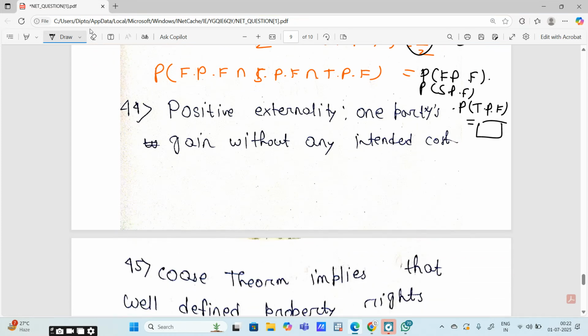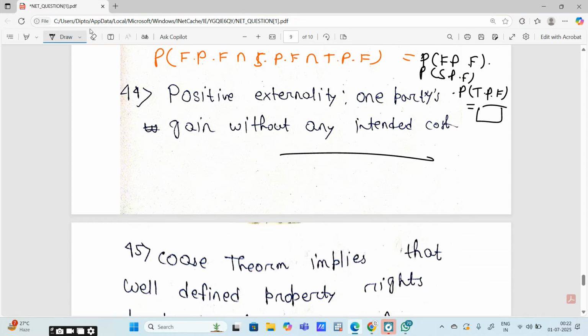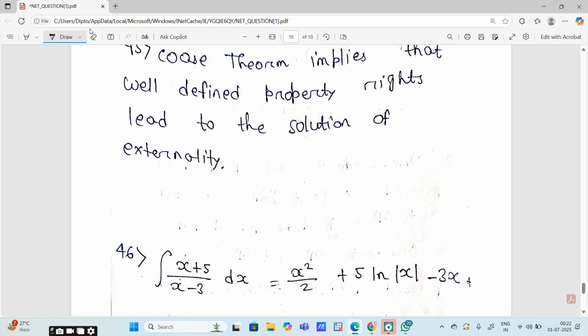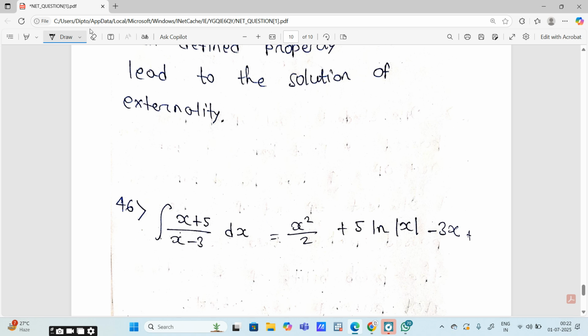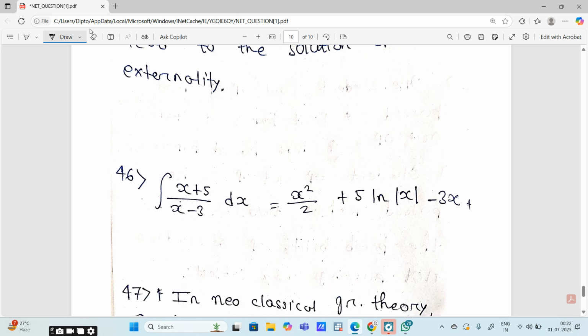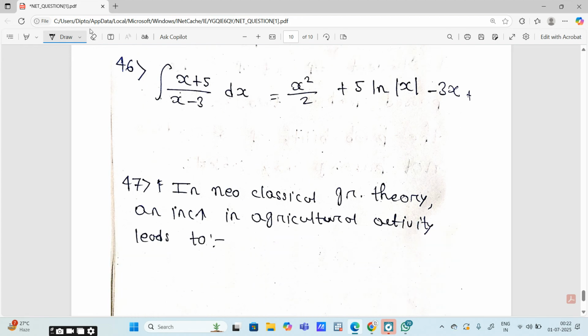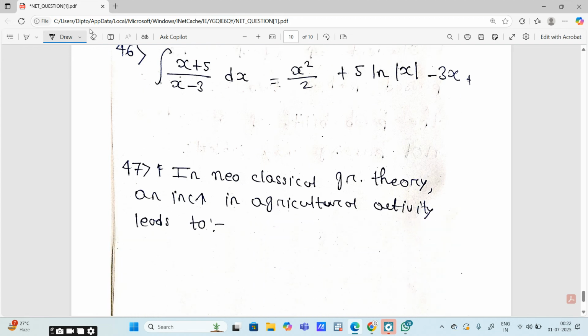Positive externality means one party is gained without any intended cost. Coase theorem implies that if well-defined property rights are given, then negative externality, or any kind of externality, can be dealt with. Integration of (x plus 5) by (x minus 3) is basically x square by 2 plus 5 log x minus 3x plus c.